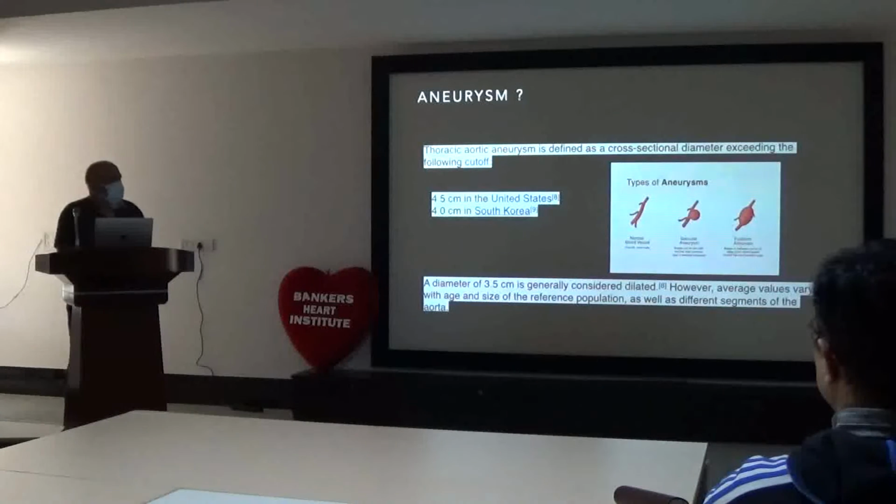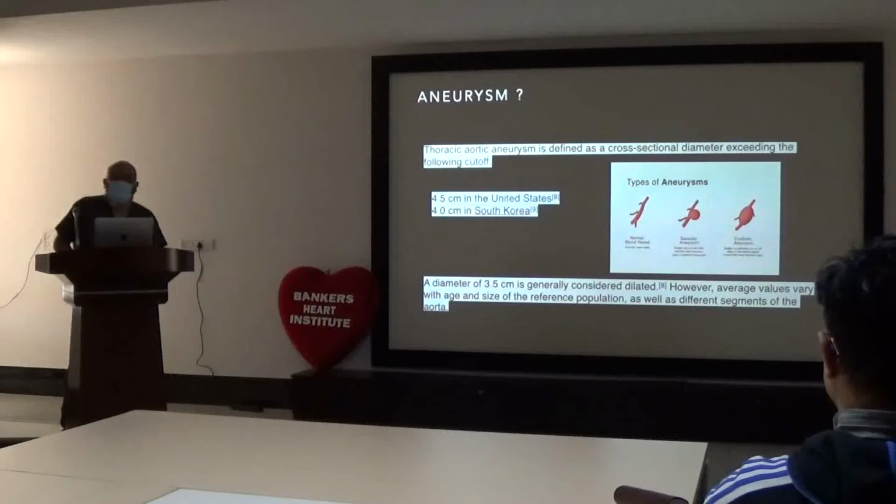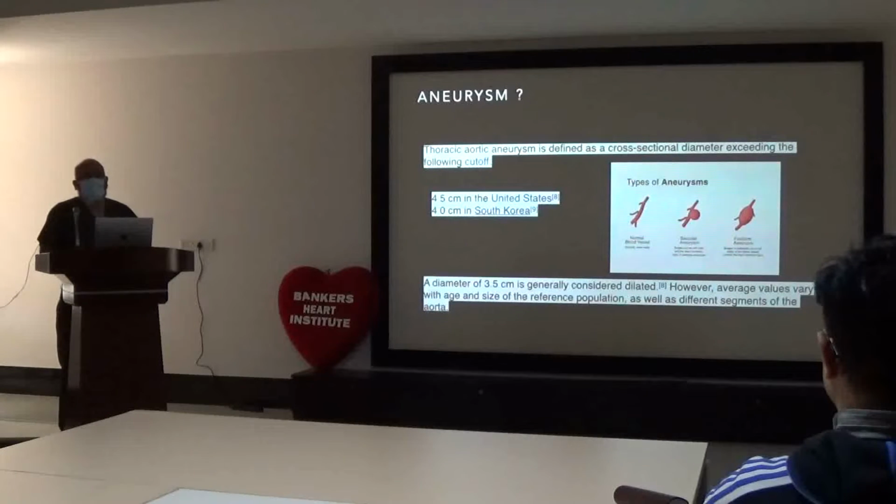An aneurysm is basically defined as any cross-sectional diameter that exceeds 1.5 to 2 times the routine diameter. In the ascending aorta, the normal diameter is around 2 to 2.5. If it is more than 4.5, in the United States it is called an aneurysm. Less than that, it is known as ascending aortic dilatation.